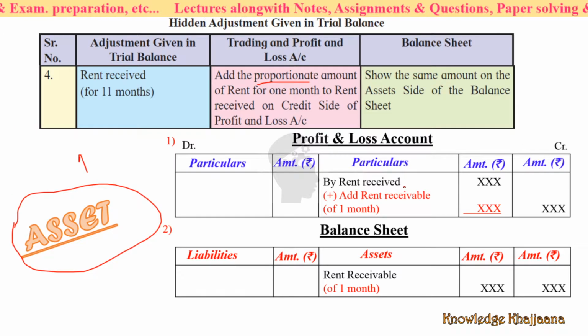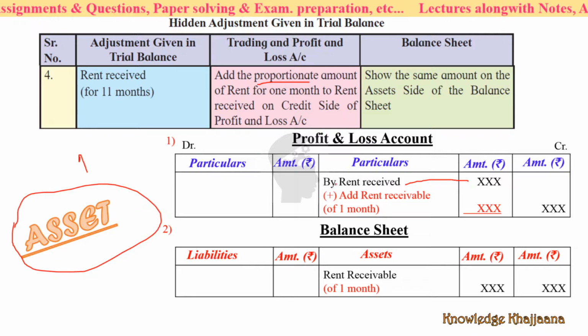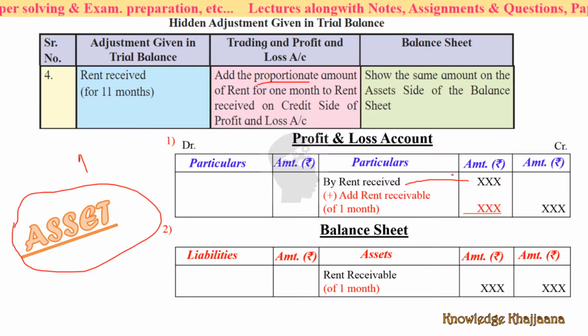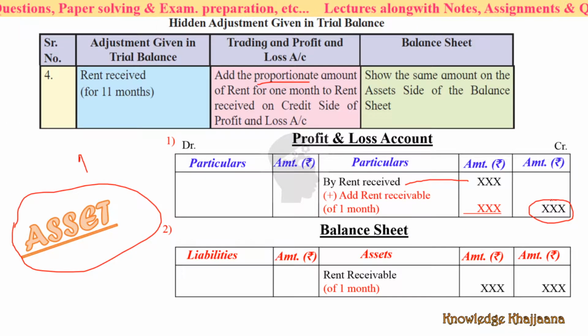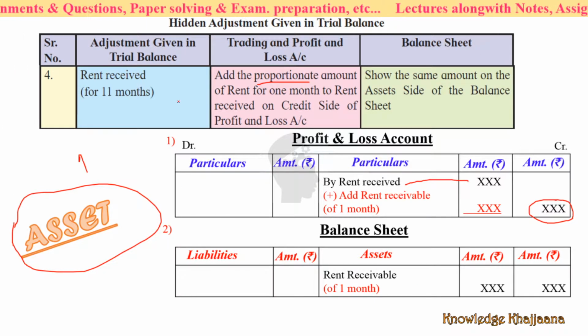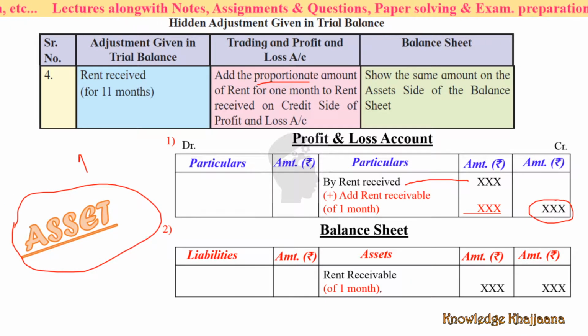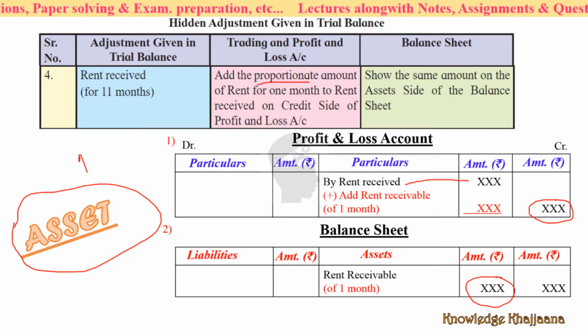You have already recorded the rent received. Add 1 month's rent to it, so it would be your rent for 12 months. And what should be done in the balance sheet? As it is an asset for 1 month, you write rent receivable for the amount of 1 month. So this is the asset amount for you.